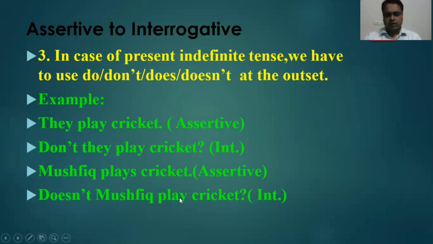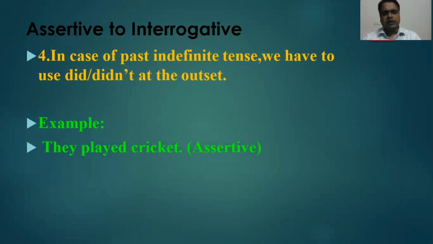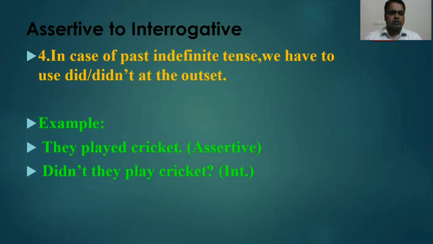Okay, dear learners, now we are going to learn rule number 4. In case of past indefinite tense, we have to use did or didn't at the outset. Here, they played cricket is an assertive sentence. If you want to make it interrogative, it will be didn't, because they played cricket is in the affirmative form, so you have to bring the negative sense in the interrogative form. So, didn't they play cricket?